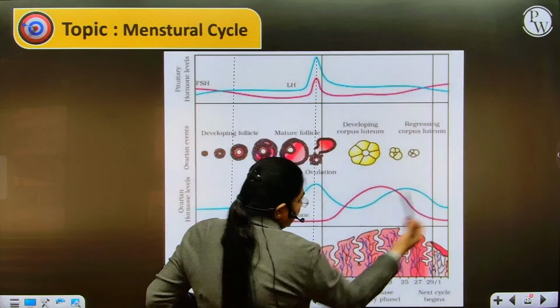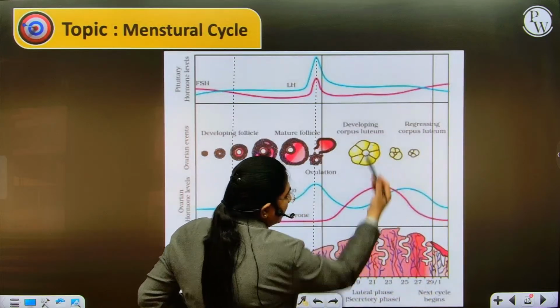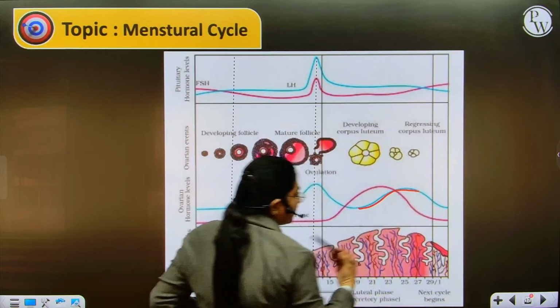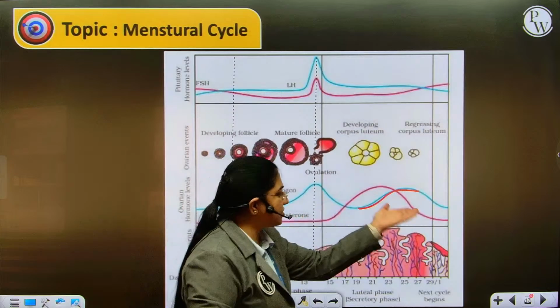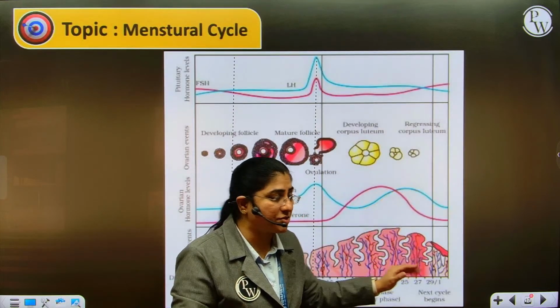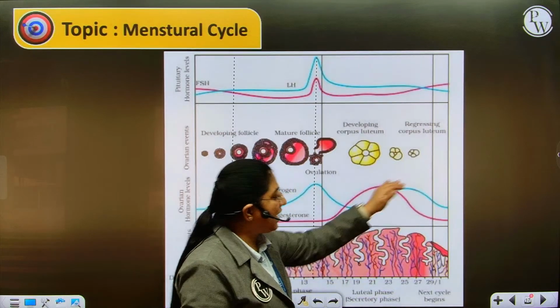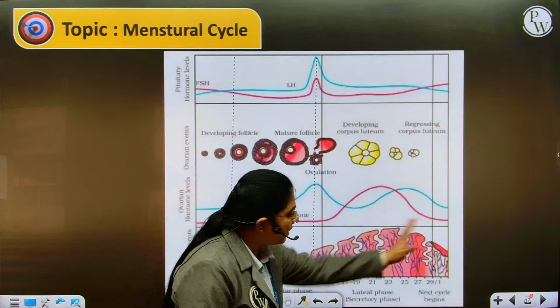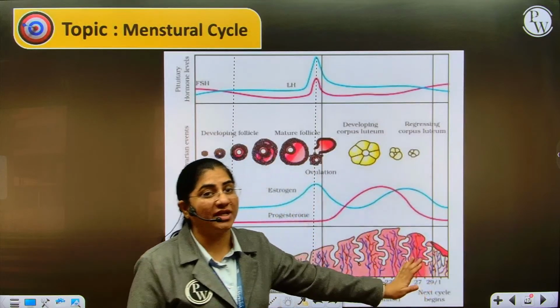But in the later phases of the secretory phase, or the luteal phase where the corpus luteum is formed, there is another peak of estrogen, and estrogen aids the progesterone. Progesterone is the main hormone to maintain the thickness of the endometrium, and estrogen just helps to maintain that thickness. Now this will be maintained for a period of 14 days.